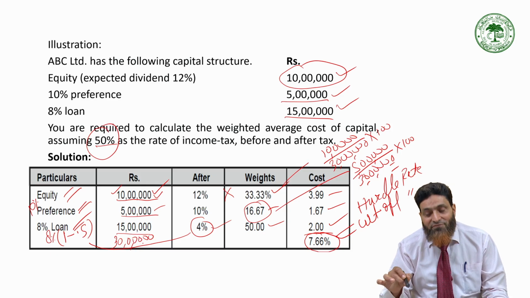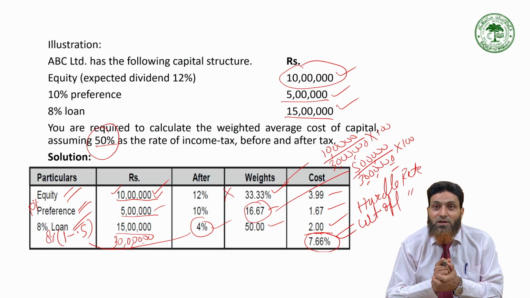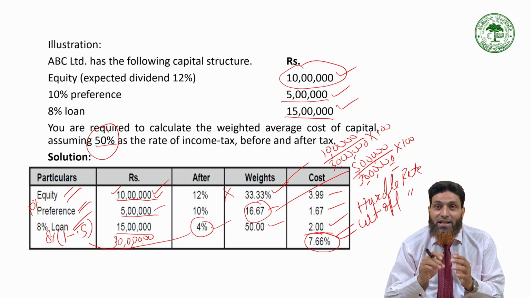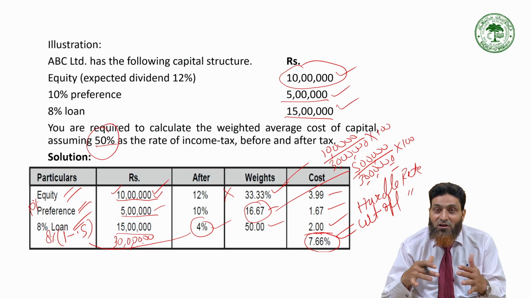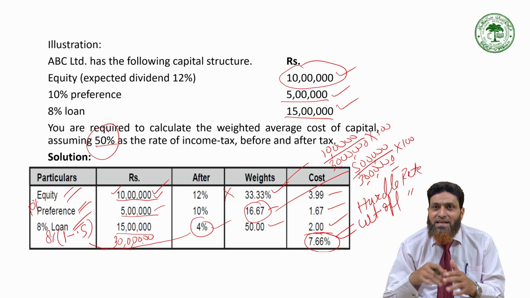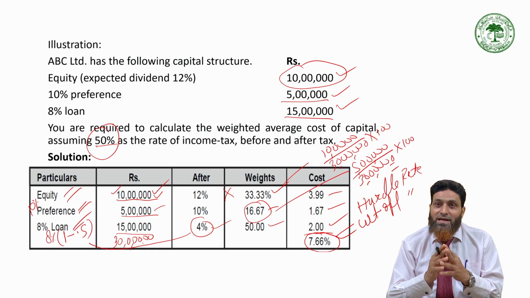So you have to learn how to calculate the weighted average cost, and knowledge of this weighted average cost, composite cost, or combined cost will help you in making lots of decisions related to capital budgeting, financing, capital structure decisions, and evaluation of the performance or of different available opportunities with respect to raising funds.